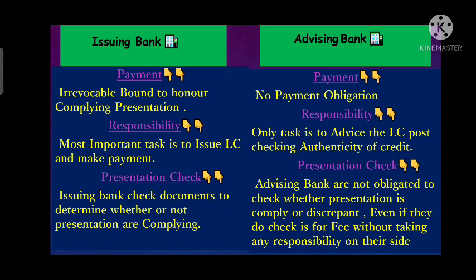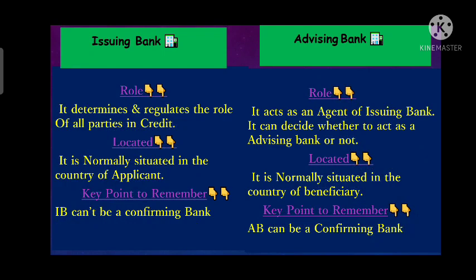Now what is the role of the issuing bank and what is the role of the advising bank? Under the LC terms, the issuing bank determines and regulates the several parties involved in an LC, and it defines the roles of each and every party in an LC. That means, to which bank the credit will be available, whether it will be available freely or restricted, right?